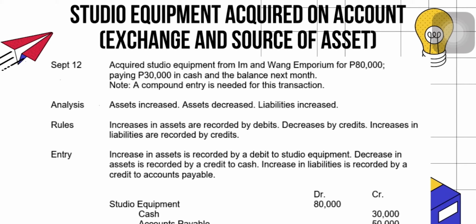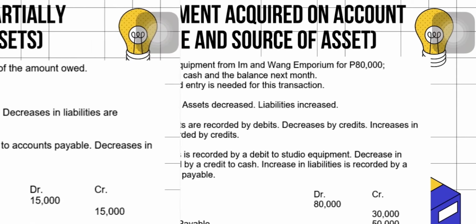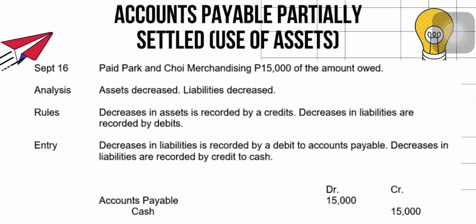Hence, to record the transaction, debit studio equipment amounting 80,000 pesos and credit cash amounting 30,000 pesos and accounts payable of 50,000 pesos. The cash on the credit side represents the deduction of asset and the accounts payable represents the increase in liability. The next transaction is where accounts payable is partially settled.